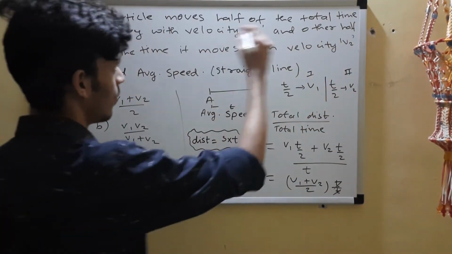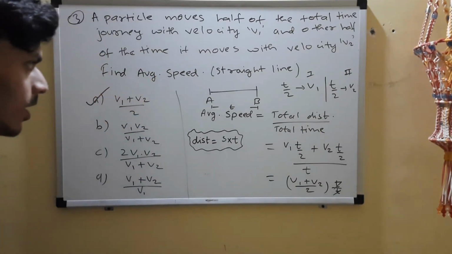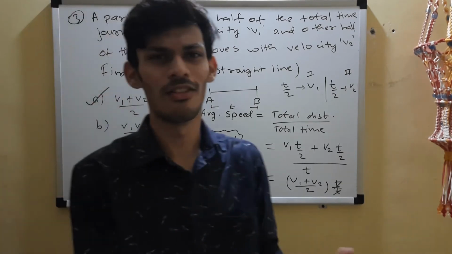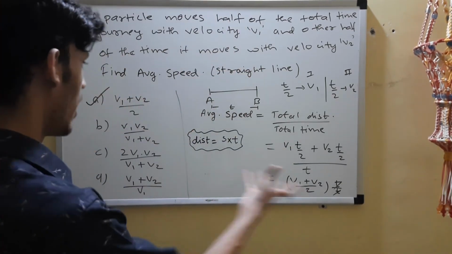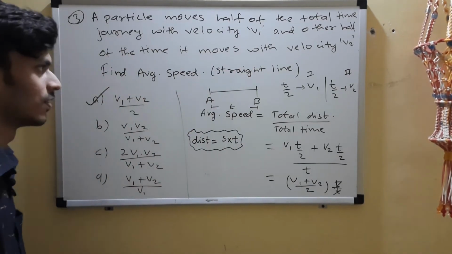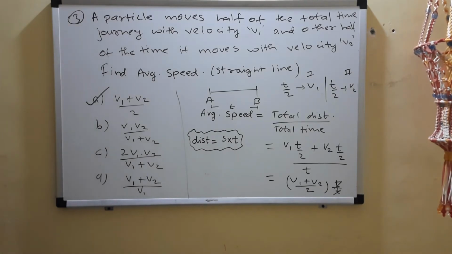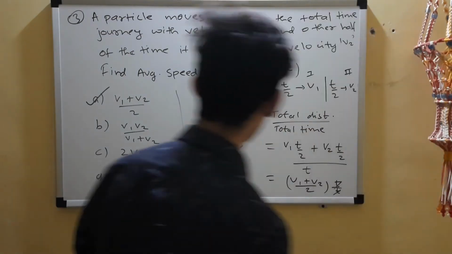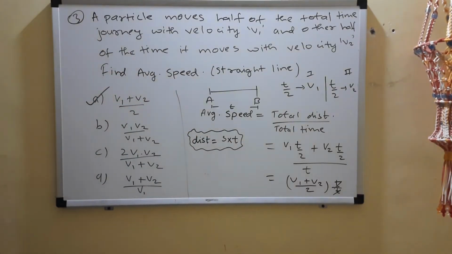Since it travels half of the total journey time with velocity v1 and the other half with velocity v2, it is obvious that it will be the average of the two. You can note it down, and I recommend you remember it as a general result.